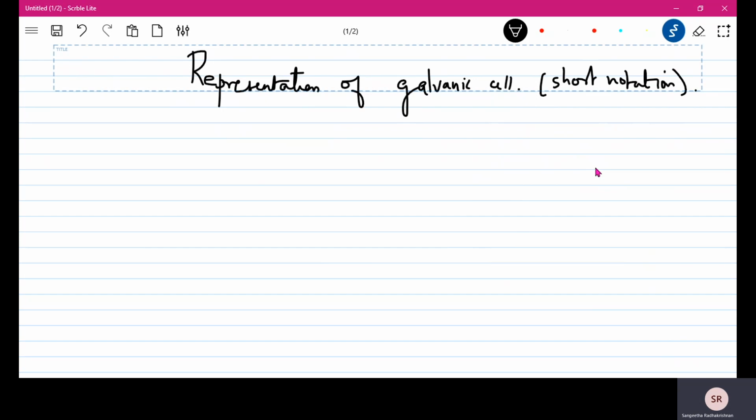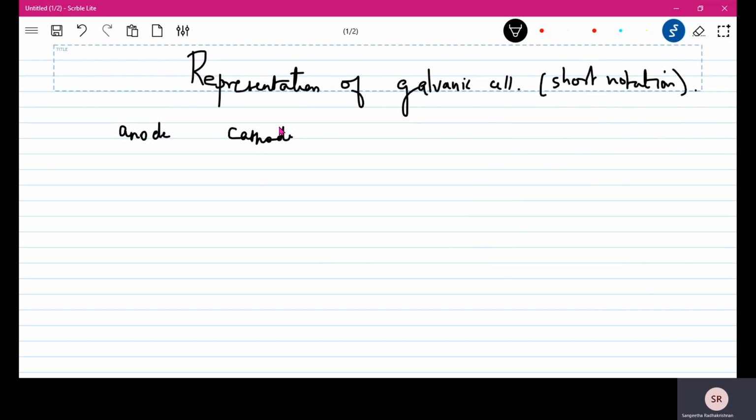The metal electrode or inert electrode, suppose you're using platinum, that may be an inert electrode in case of gas electrodes. The electrodes are to be placed at the ends of the cell. You have an anode and a cathode, but you know that in a galvanic cell it is just the opposite.